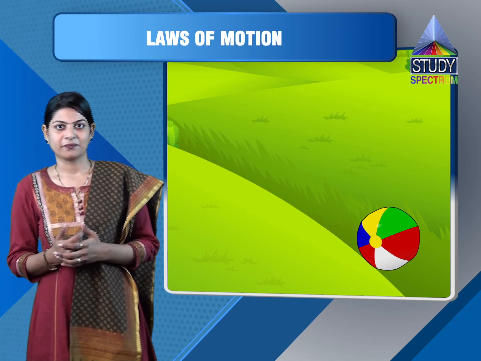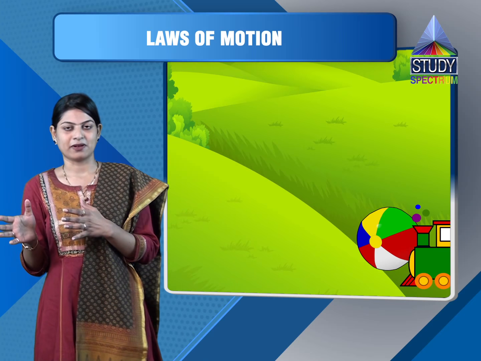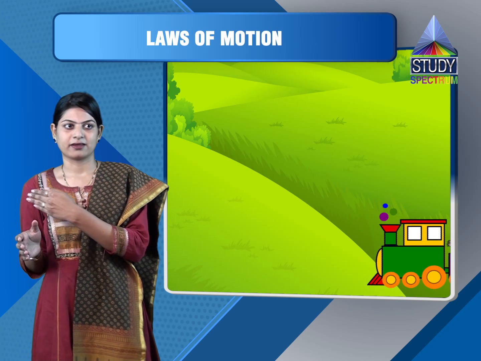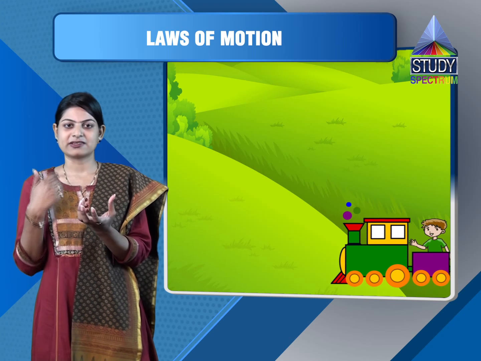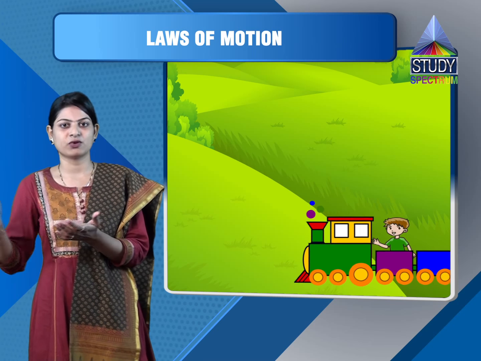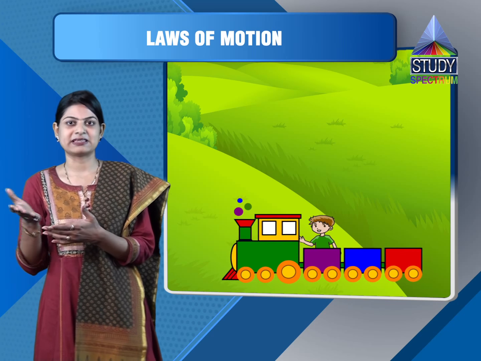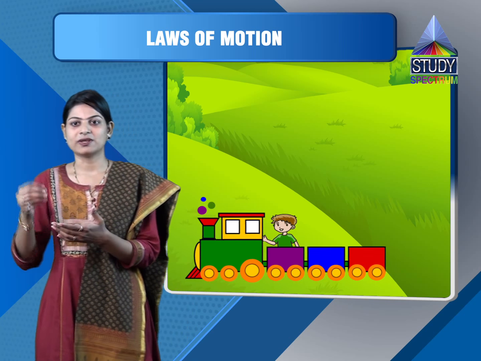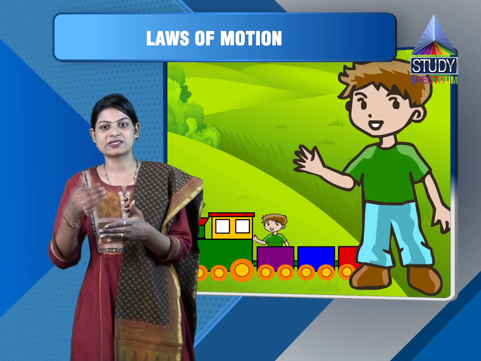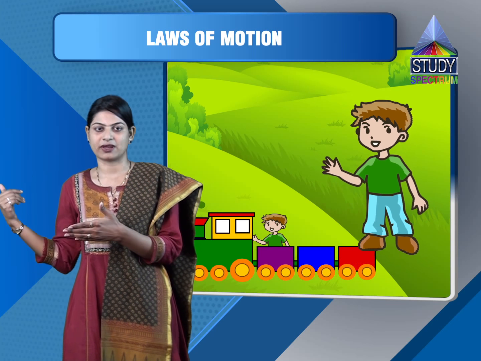Why this term? Suppose, for example, you are sitting in the train. You are stationary, but still I say that you are in motion. Why? How can it be possible? You must be thinking that. It is possible with respect to the observer who is observing you from outside the train.